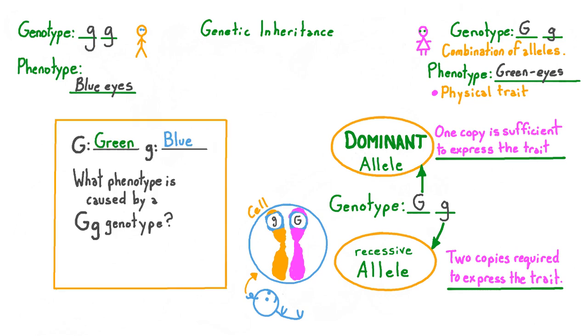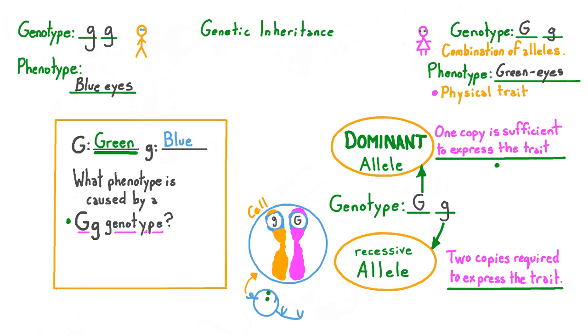So what will the baby's phenotype or physical trait be, given that it has a capital G, lowercase g genotype? Well, the baby has one copy of the dominant capital G allele that codes for green eyes, so the baby's eyes should be green.